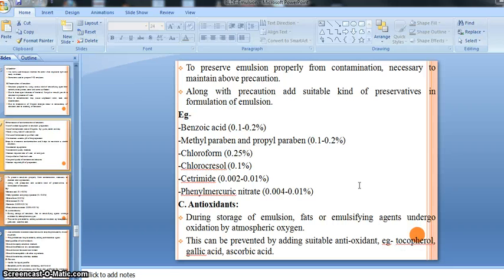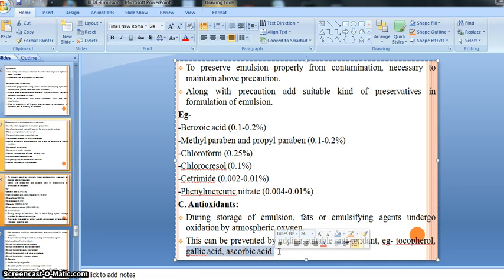And that oxidation we can prevent by adding a suitable kind of antioxidant, right? For example, tocopherol, gallic acid, ascorbic acid. These are some selected antioxidants used for the preparation of any kind of emulsion.